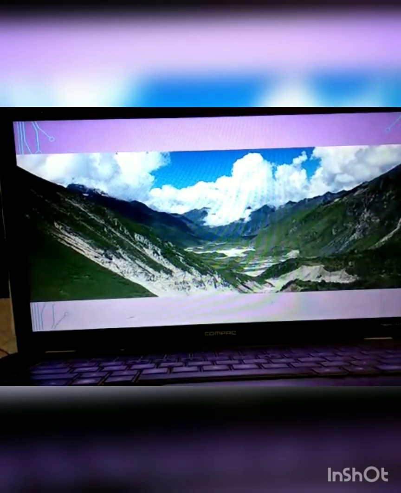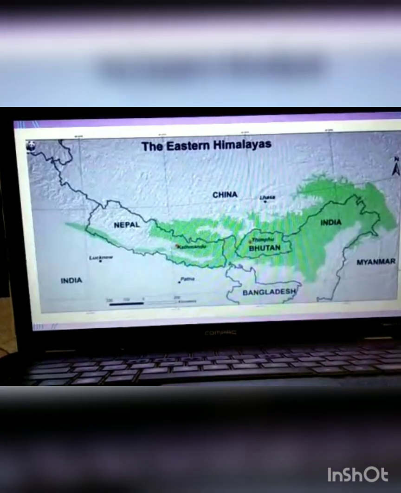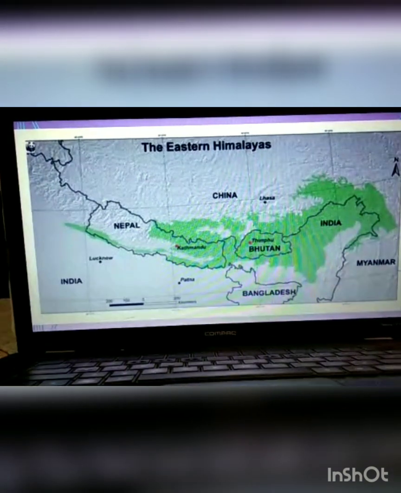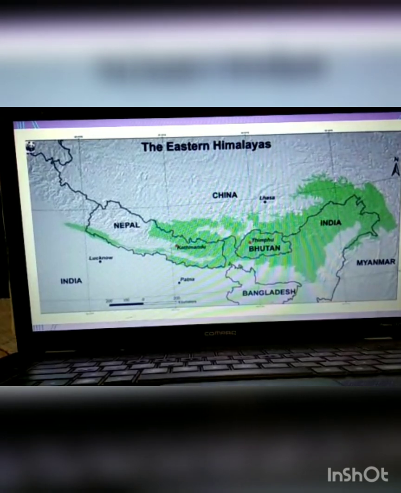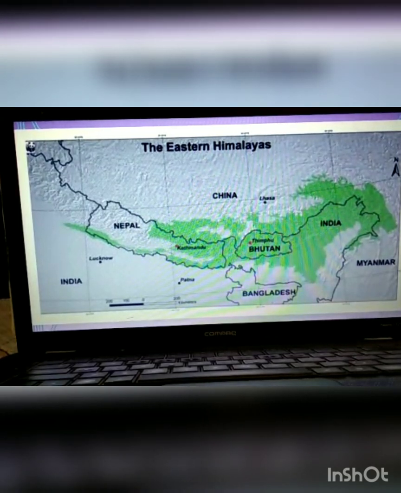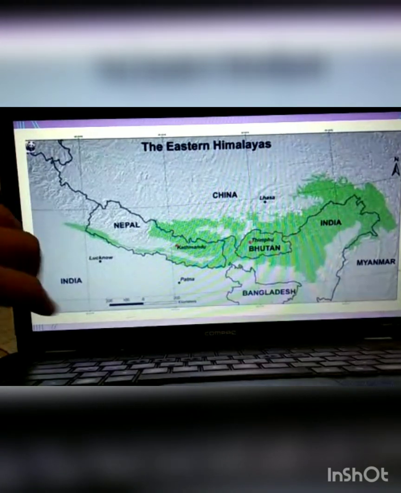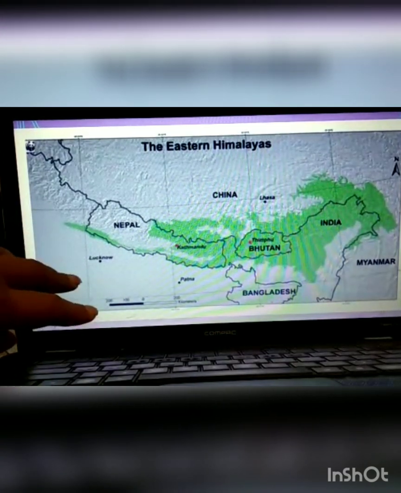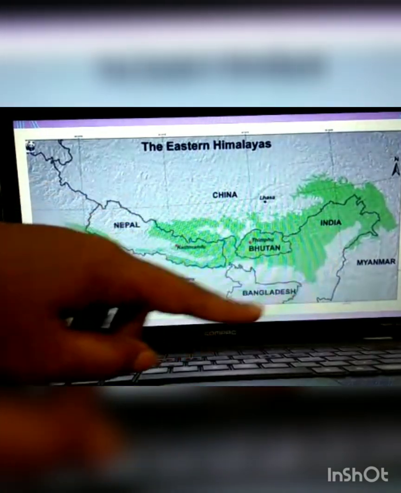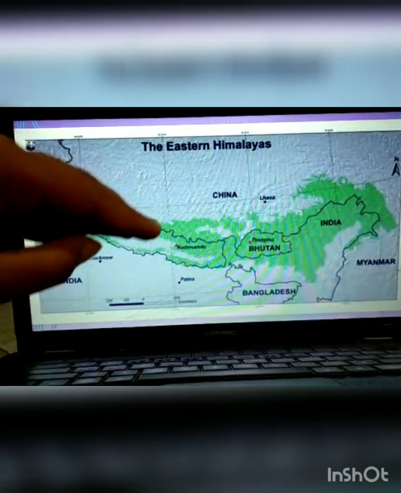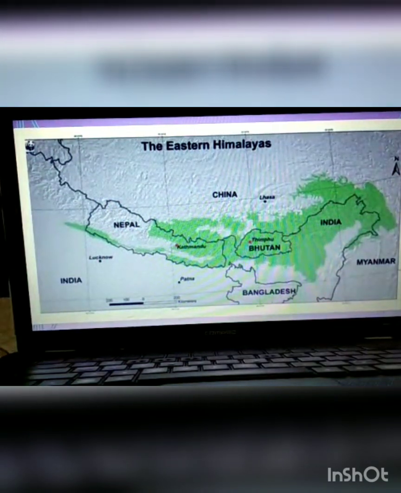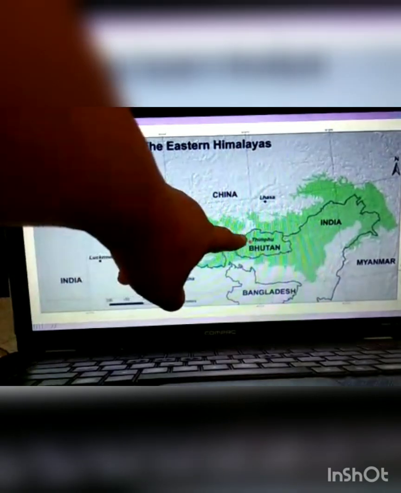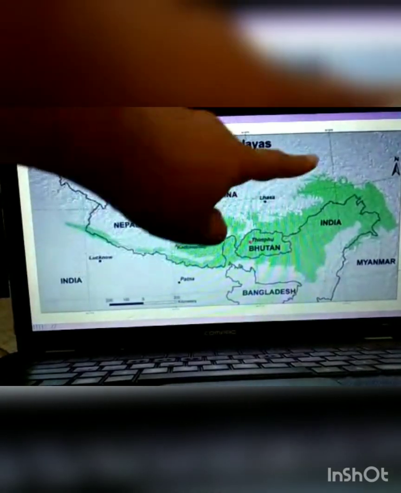Moving on, this is a real picture of those mountainous regions, the Himalayan mountain system. Now the second part is the Eastern Himalayas, highlighted in the green part. It starts from this side. India is from here to there, but it is located a little bit at the top. Only this part of India is under the Eastern Himalayan system. The majority of it is in Bhutan and the area above India and Bhutan.